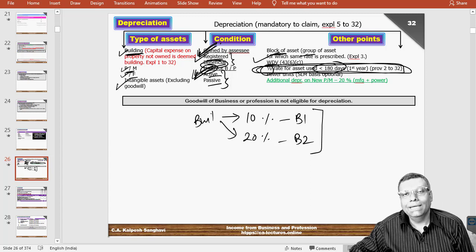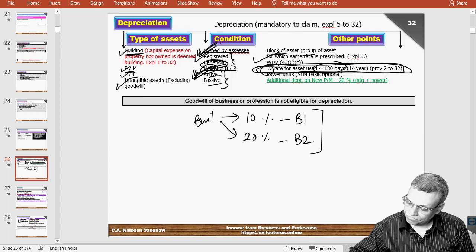Otherwise, that asset will be eligible for the full rate. And logically, this half rate, full rate will be applicable only in the first year of the asset acquisition. And once the asset forms part of the block of asset, then in all the subsequent years, you will be eligible for the purpose of depreciation, logically, the full rate.